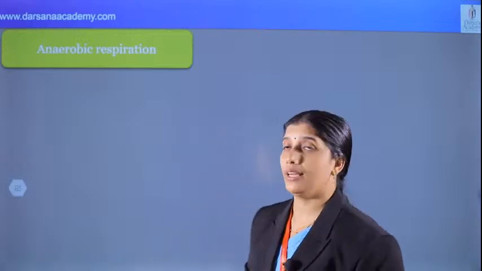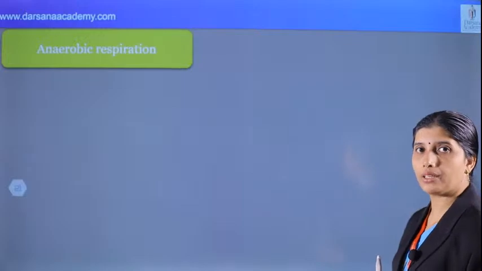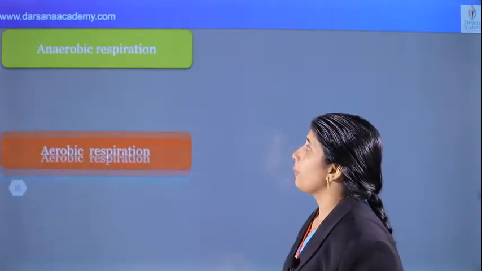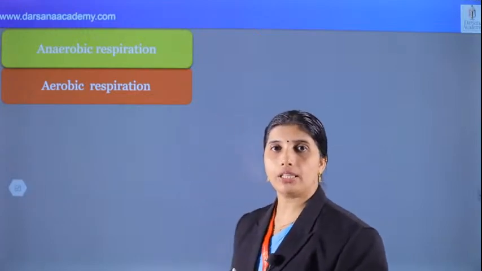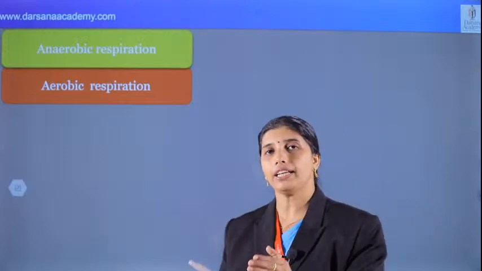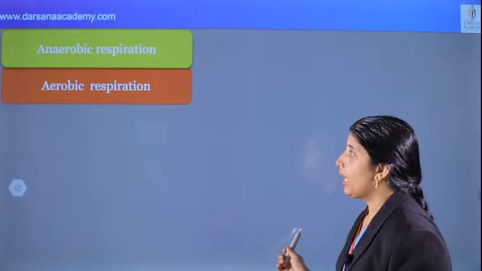Anaerobic respiration is of two types: alcoholic fermentation and lactic acid fermentation. During alcohol fermentation, alcohol will be produced. The first process of anaerobic respiration is also glycolysis. And we can see aerobic respiration. Which are the sequential steps of aerobic respiration? What is the specialty of aerobic respiration? Complete breakdown of food takes place during aerobic respiration, and the presence of oxygen is there.